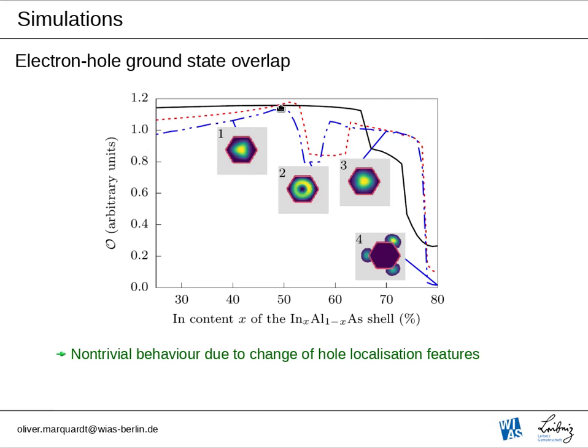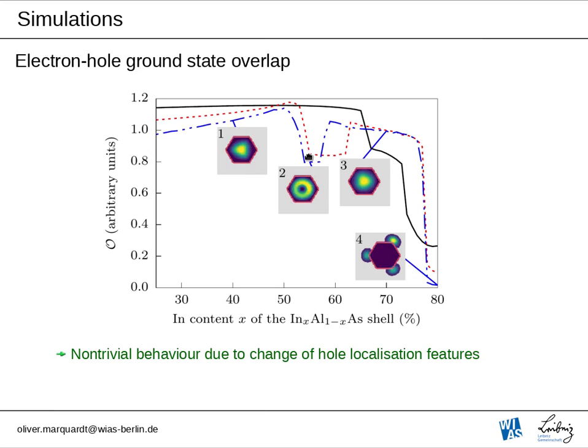This happens only up to a certain point, and at this point an intermediate region takes over where essentially the whole state is dominated by both the light and the heavy hole band. So this is really strong band mixing that occurs here. The shape of the hole state looks like this, and it is clear that while the electron has always, for all these systems, an S-like behavior and will sit in the middle of the core of the core-shell wire, the hole exhibits such a ring-like shape here.